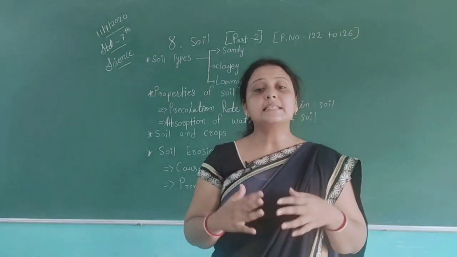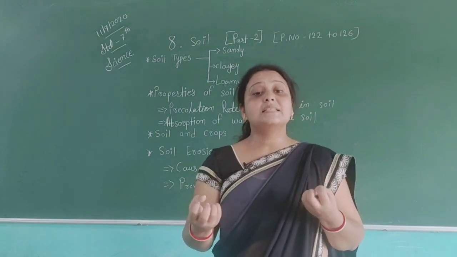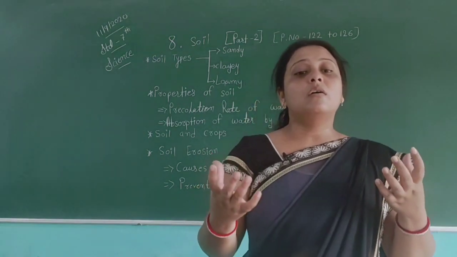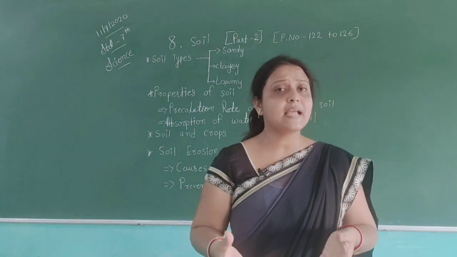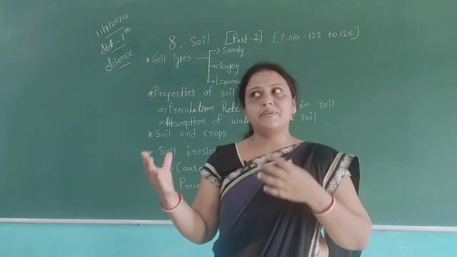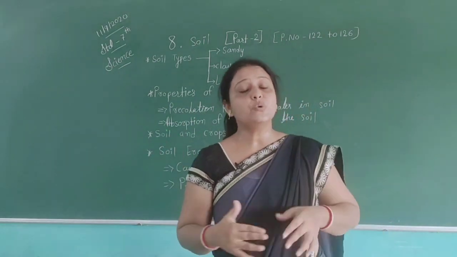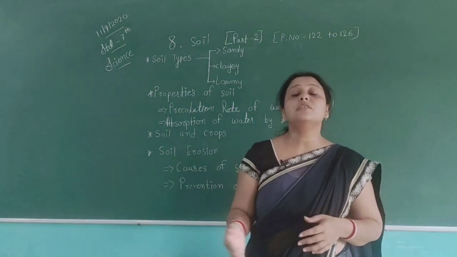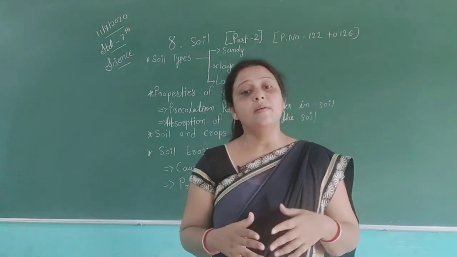If the soil has big particles, then some types have sandy areas, they have sand in them. Some types have very tiny particles like dust. So based on the particles, the types of soil can be divided.